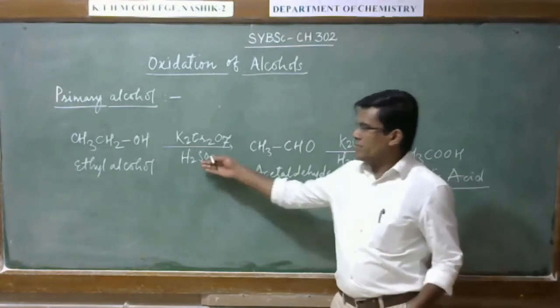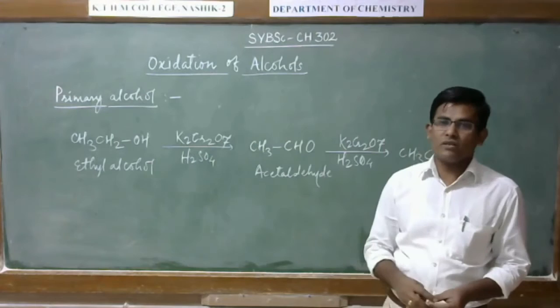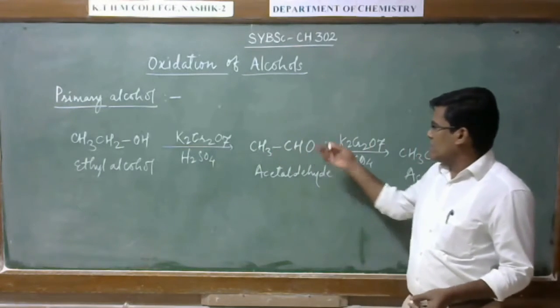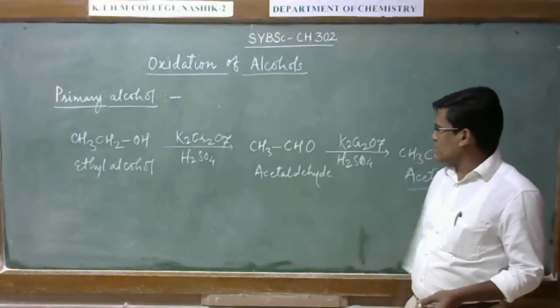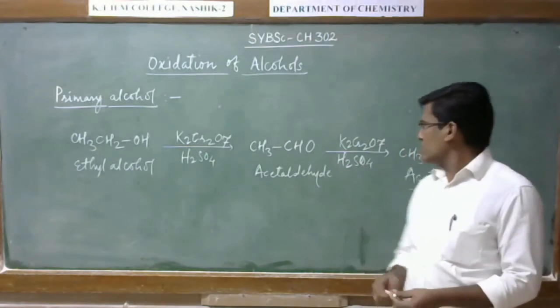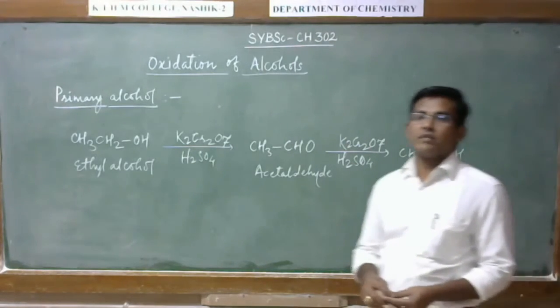So, in the first step, when you react this ethanol with acidic K2Cr2O7 solution, it gives the corresponding carbonyl compound, that is acetaldehyde, and further treatment with same reagent, it gives the corresponding acid, that is acetic acid.